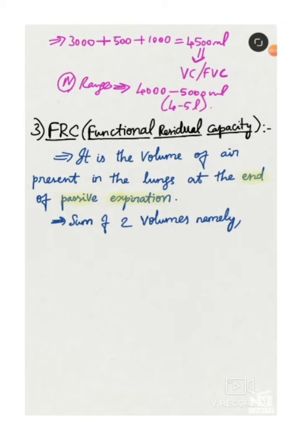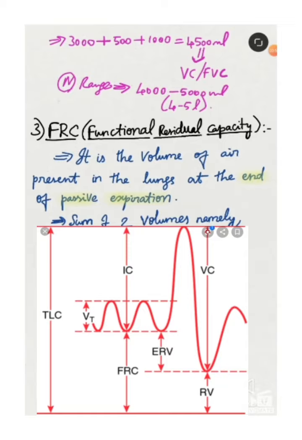We can expire forcibly. That means expiratory reserve volume is present in the lungs, and that is why we can exhale forcibly after that. And then one more volume present in the lungs is residual volume, which is always left behind in the lungs. So at the end of passive expiration, we have two volumes still left inside your lungs. Those are expiratory reserve volume and residual volume. If you add those two volumes, we will get the functional residual capacity.